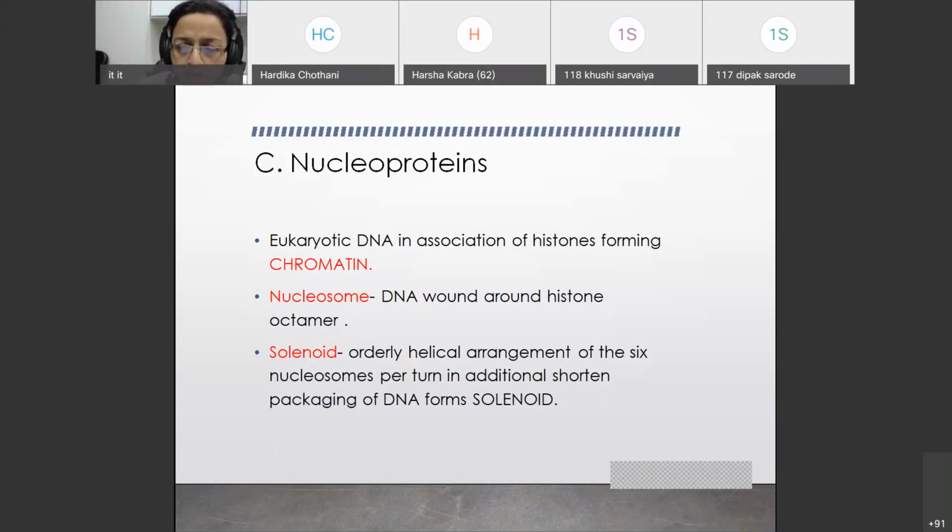Now, when the histone forms an octamer, around this octamer DNA binds itself. It's called nucleosome. Now, for the further shortening and compact packaging of the DNA, there will be an orderly arrangement of the DNA, in which 6 nucleosomes per turn will be there. And this particular entity is called solenoid.